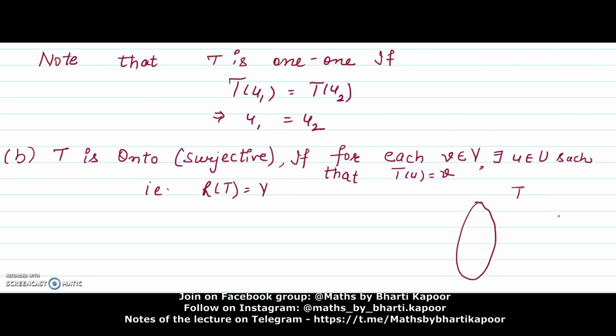So a linear transformation T is onto if for every V, every element of the codomain, there exists a pre-image U such that image of U is equal to V. We can say that image of U is V, or we can say that pre-image of V is U. So if for every element of the codomain there is a pre-image, then that kind of linear transformation is called an onto linear transformation. And in an onto linear transformation, range of T is equal to the codomain.